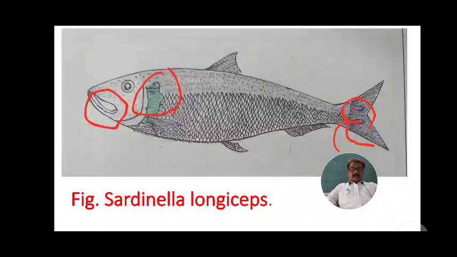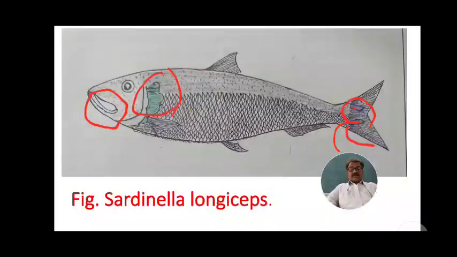In the oil sardine, the sexes can be externally distinguished by the presence of a papilla. The papilla is found in both male and female fish. In male fish the papilla is muscular, whereas in female fish it is membranous.